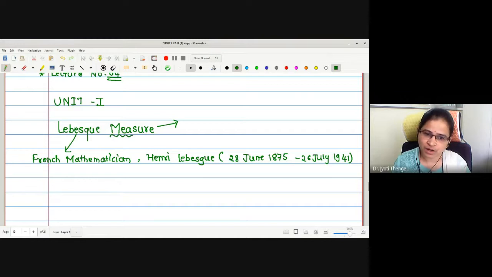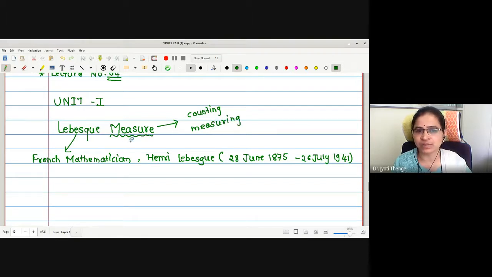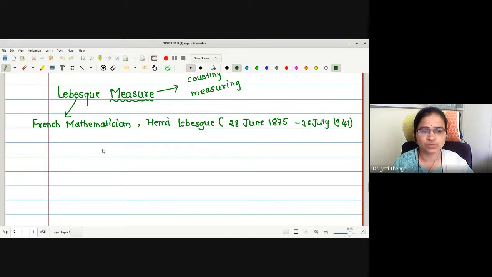And what about the word measure? If we just pronounce the word measure, this is something to measure, no? Or one can say counting, or measuring. These are the concepts we can understand by the words Lebesgue measure. As this concept was first introduced by the mathematician Henri Lebesgue, it is called Lebesgue measure. Therefore, we are going to define the measure on a set. We are going to discuss the measure on a set.